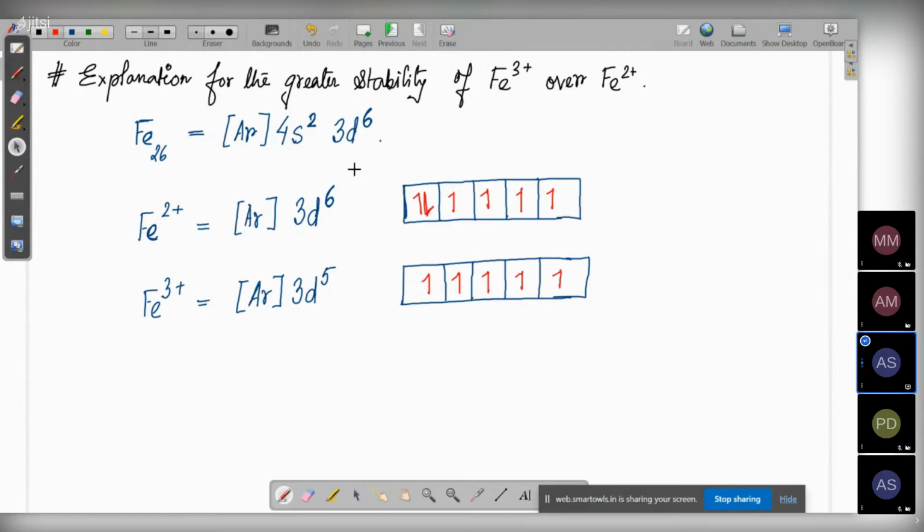So now you tell me which one is more stable? Is Fe2+ or Fe3+? Fe3+. Why is it so? The half-filled configuration. Yes. Because the Fe3+, we can see that it has a half-filled configuration. On the contrary, Fe2+ does not have a half-filled configuration. So that's why Fe3+ is more stable. This was the reason why from lower classes we have been hearing that Fe3+ is more stable than ferrous. So that's why ferric is more stable than ferrous.